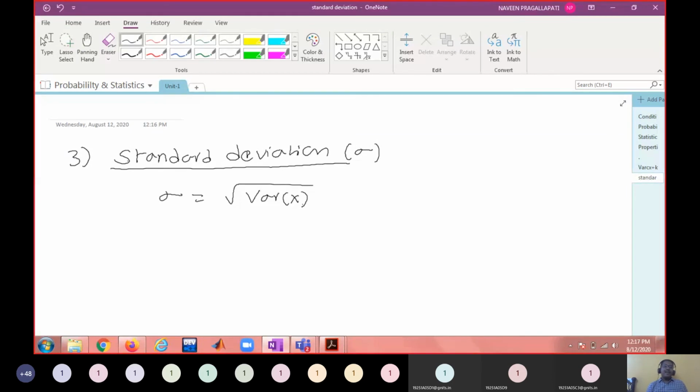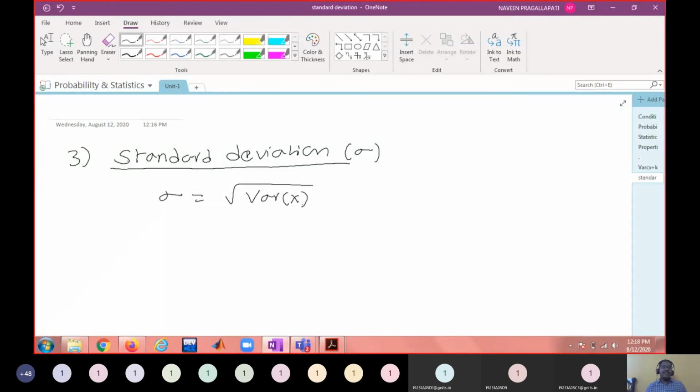Okay, and these are all measures of central tendency, right? Mean, variance, and standard deviation are the measures of central tendency of the distribution. Earlier we have seen measures of central tendency for data. Some discrete data is given, you are able to find that. But these are actually associated with random variables and probability distributions.